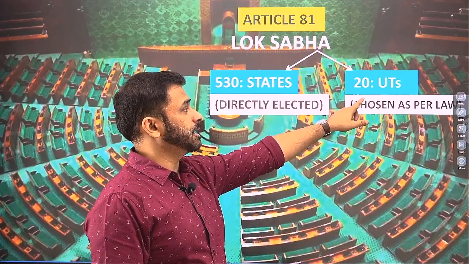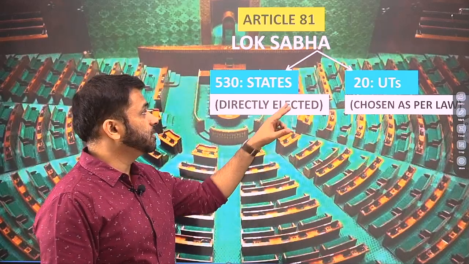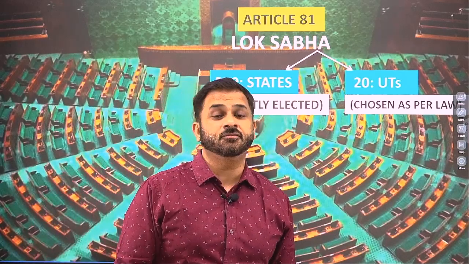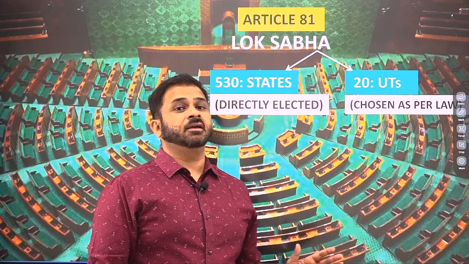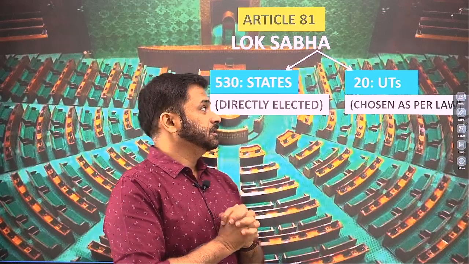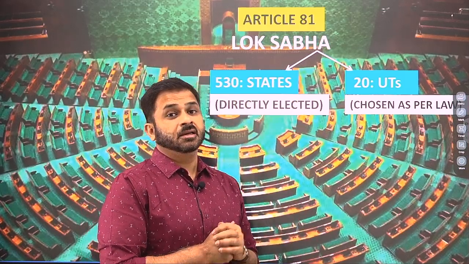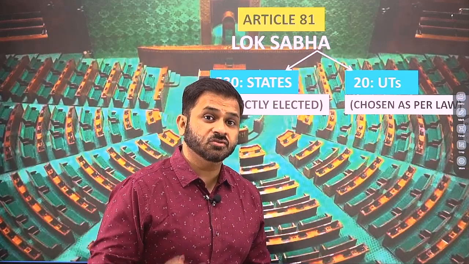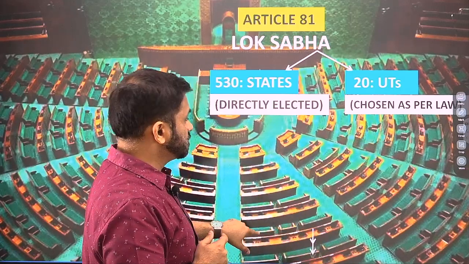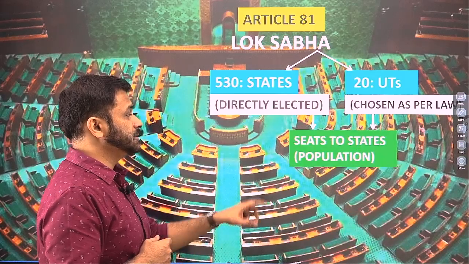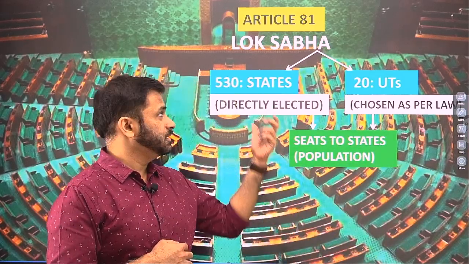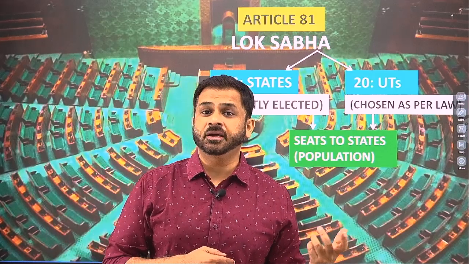Presently, 7 seats are lying vacant in the union territories. So the overall number of members in the Lok Sabha is 543. So in every general election, we conduct elections for 543 seats all across India. Now, the question is that these seats, overall 530 plus 13 here in the union territories, are allocated to the states and union territories on what basis? The basis is also given in the article itself, and it is according to their population. So the states will get a quota of these seats in the Lok Sabha according to their population.